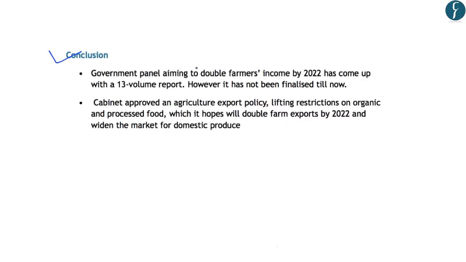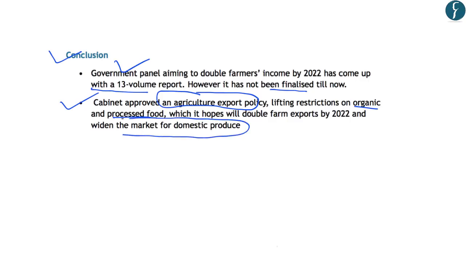And finally, the article has highlighted that a panel has been formed by government for doubling the farmers' income by 2022, and it has come up with a report. However, it has not been finalized till now. Further, the cabinet has approved an agricultural export policy, and it has lifted restrictions on organic and processed food. And this step will diversify the market for the domestic farm produce. And this will further help in doubling the farmers' exports by 2022.